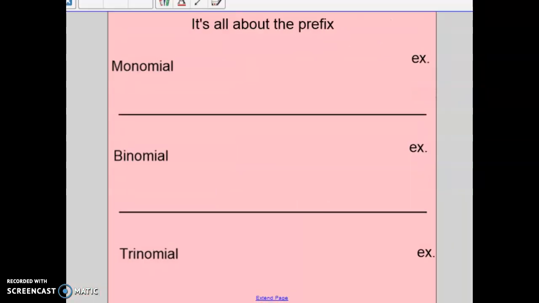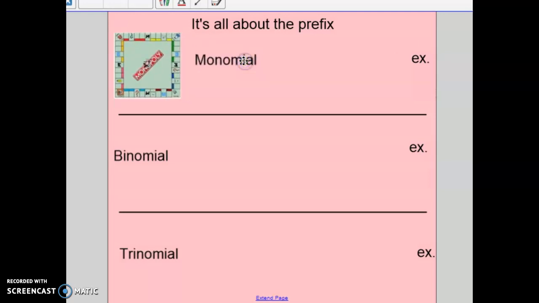So we have the prefix monomial. And let's remember what a monomial is. It's our monopoly. It's our one winner. Mono a mono, me versus you. And in terms of polynomial, they look like this. So it could be x. It could be 2x. Even though that number's in front, it's still one term. It could be x to the second power. Okay? Now the letter could change. It could have been a y, an a, a b, a c, whatever. But it didn't have to be x, it just is one term, one thing. So this is an example of 3 different monomials. Here's one, here's a second one, here's a third one. So 3 different things that all are considered monomials.